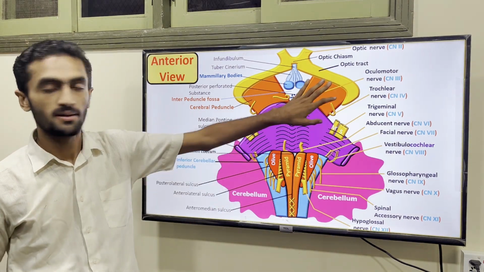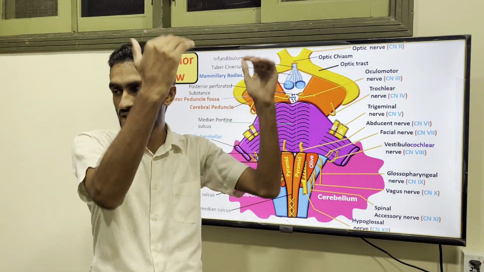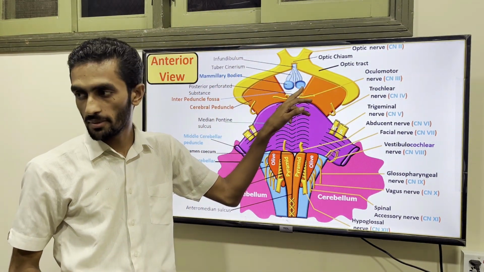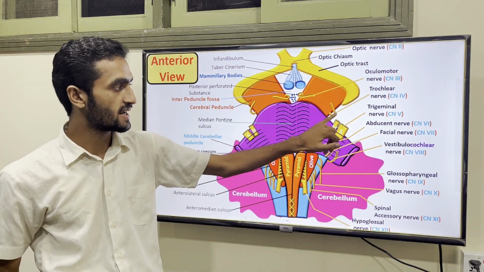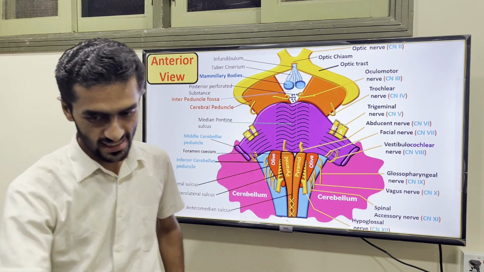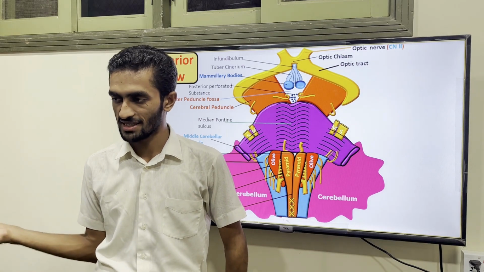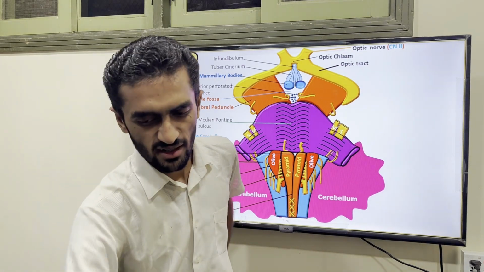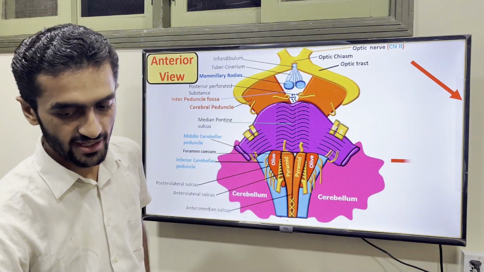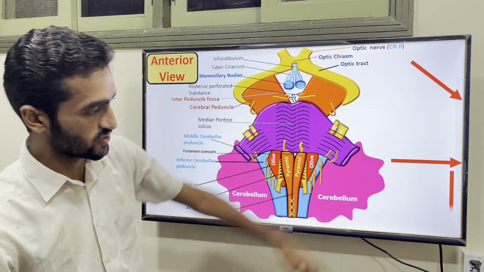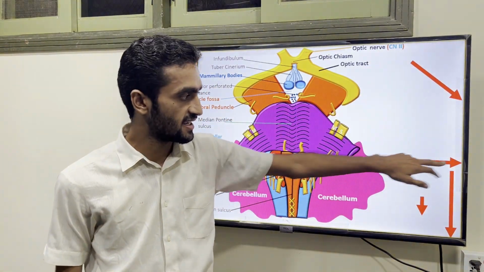If you look at the midbrain, what are you going to see? The cerebral peduncle, and over this the optic chiasm and the mammillary bodies are present here. The nerves are the oculomotor and the trochlear. An easier way to remember: when you reach your room, just practice and draw these arrows. One is like this in a slanting way, the other drawn horizontally, and two arrows, one like this and the other a smaller one.